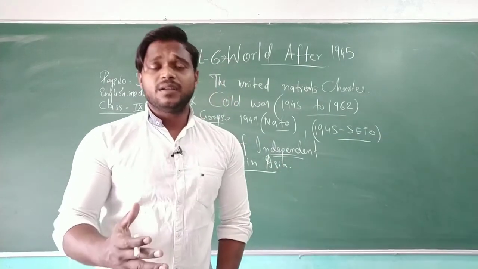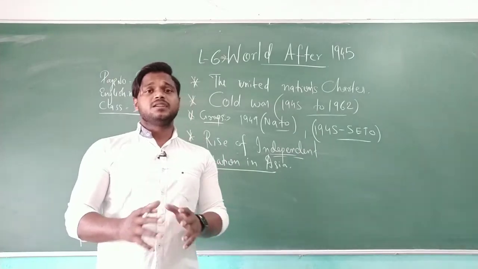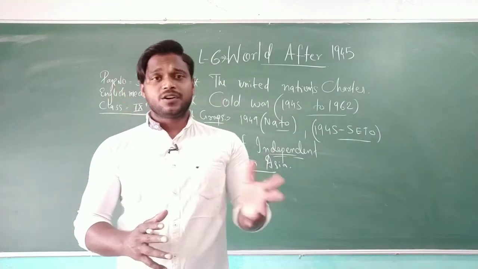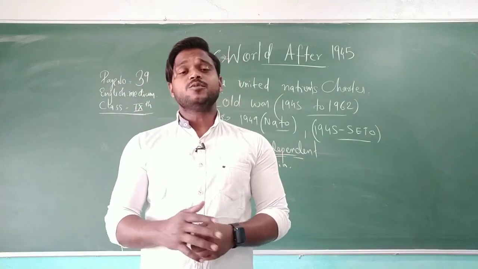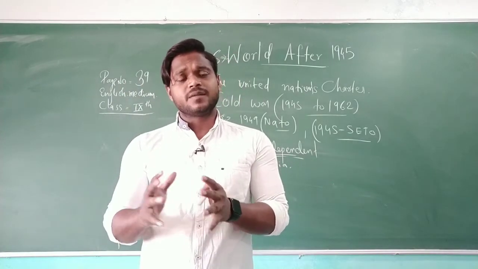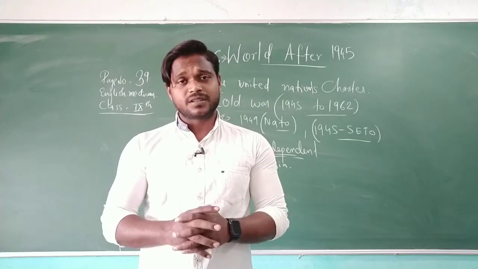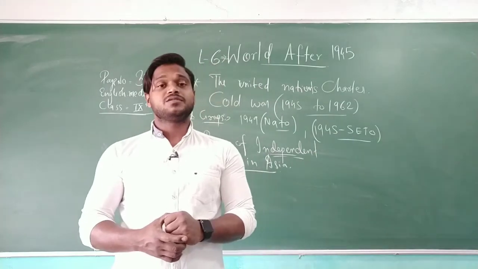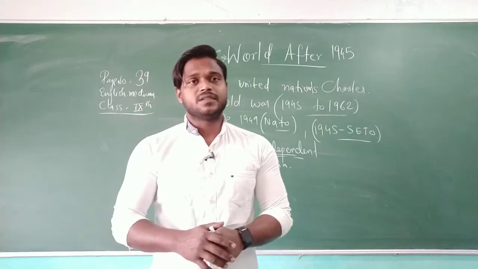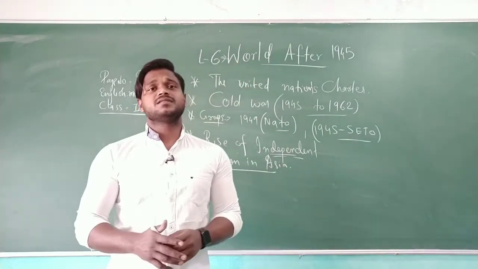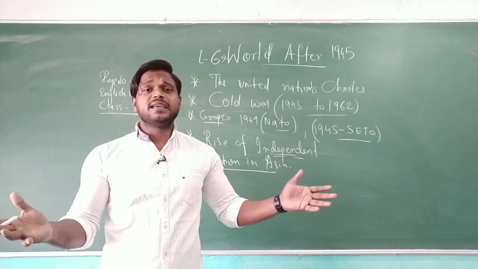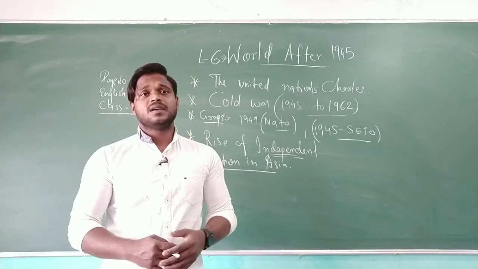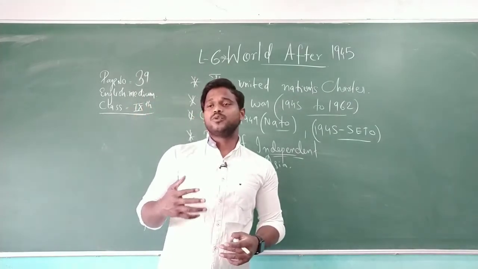So next comes the non-alignment movement. It means the countries which were not supporting any of the power blocs, neither Russia nor America, needed to keep a separate and equal distance from both of these two countries. So these countries were known as non-aligned countries, who were not supporting any nation in the war. It means neutral countries. Those neutral nations did not want to adopt any kind of ideological thinking, neither did they need support from any of the world superpower blocs, nor did they wish to go around with them.